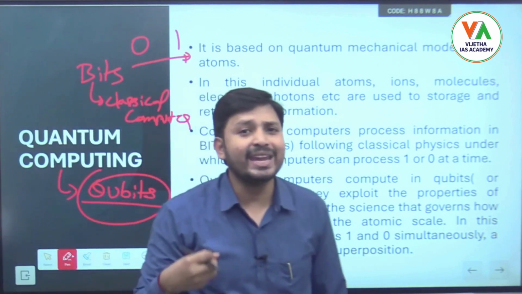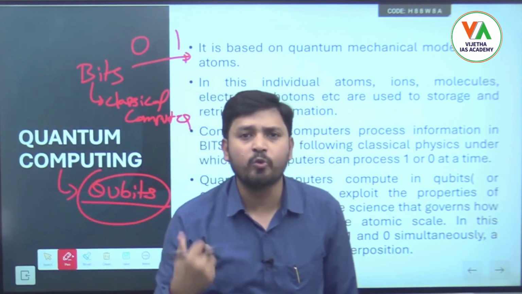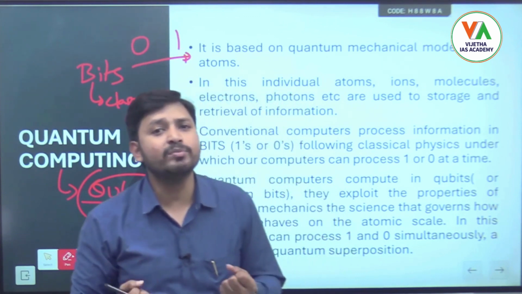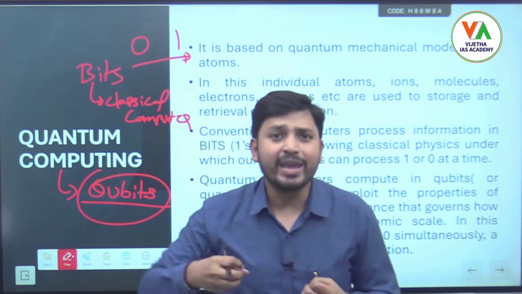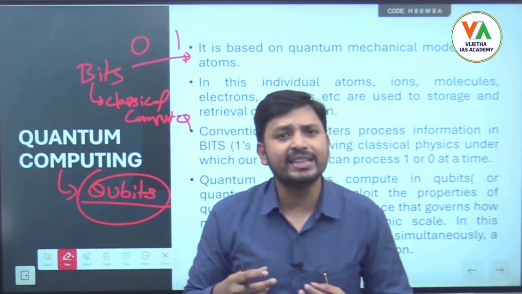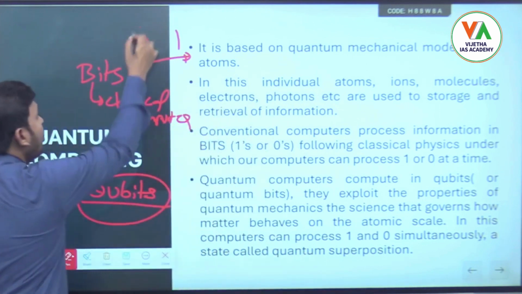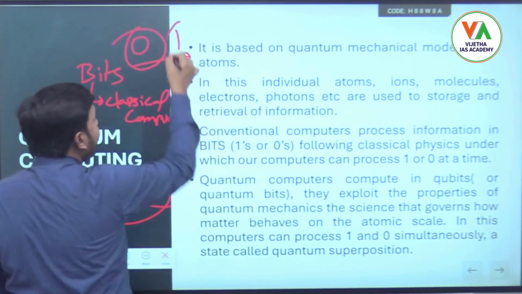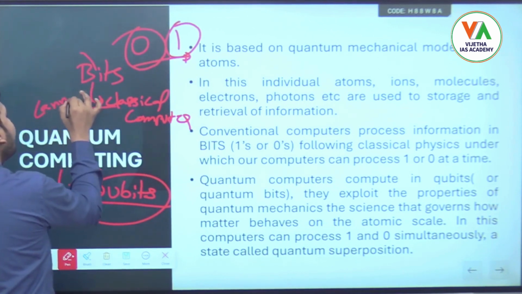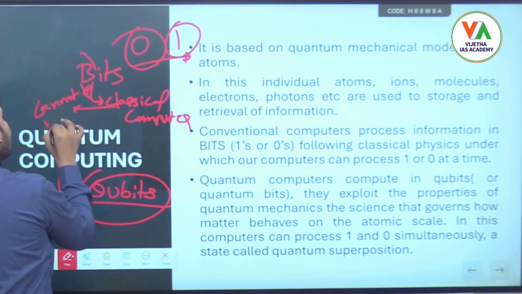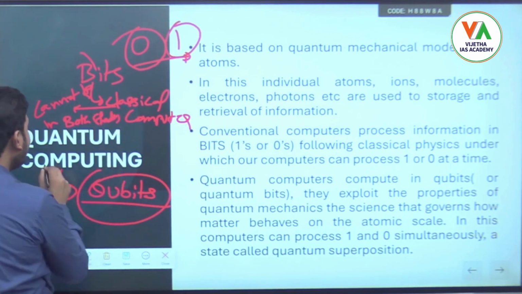it will be either in the 0 state or in the 1 state. It cannot be in both simultaneously, it cannot be both 0 and 1. Anything in a classical computer will be in a single state only, either 0 or 1, but it cannot be in both states. But in quantum computers,